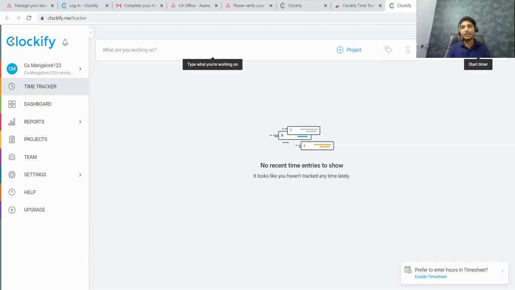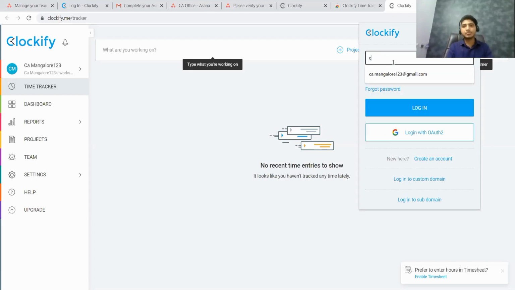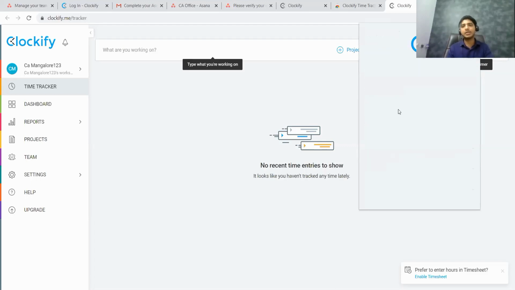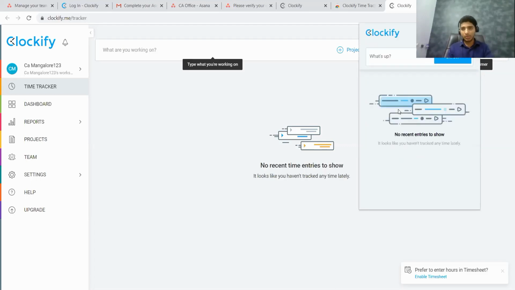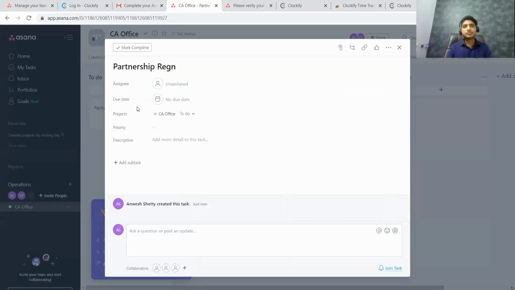Click on it again, and here is the integration part. Here you are supposed to add the same email ID, so I'm going to click ca.mangalore123, and whatever password I gave for Clockify, I'm typing it here and creating the login. Once I do that, the integration is successful. All I have to do is go back here and create a task, partnership registration, and the task is open.